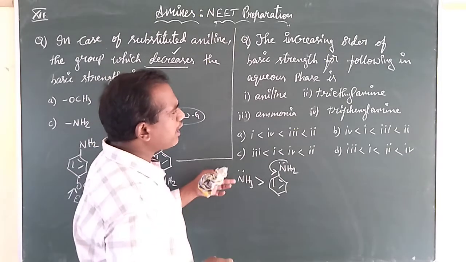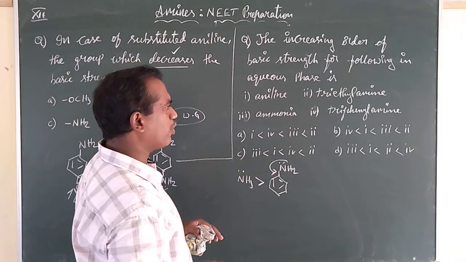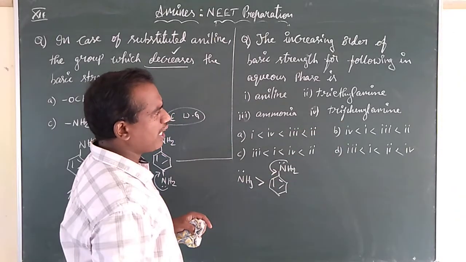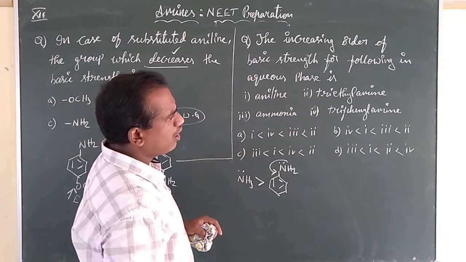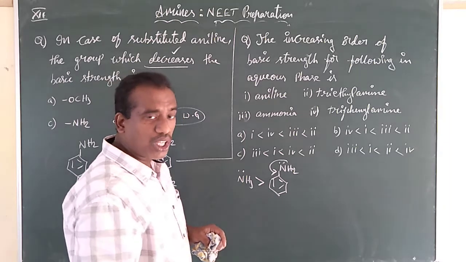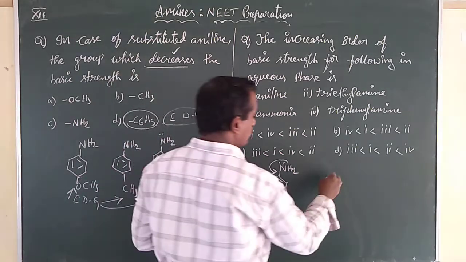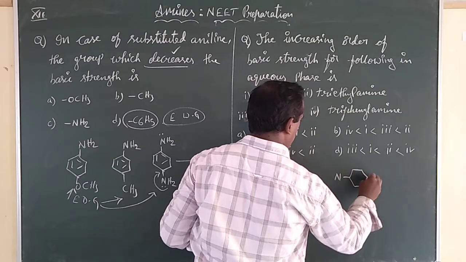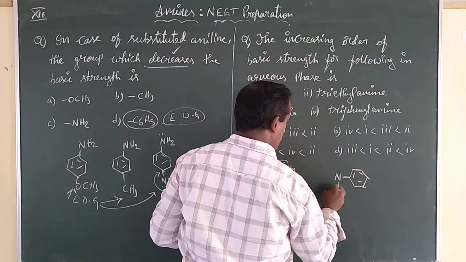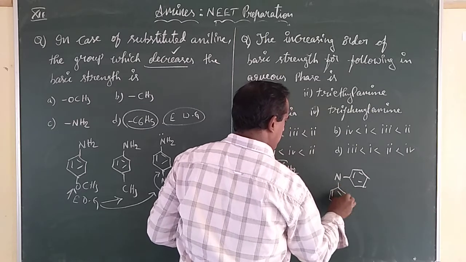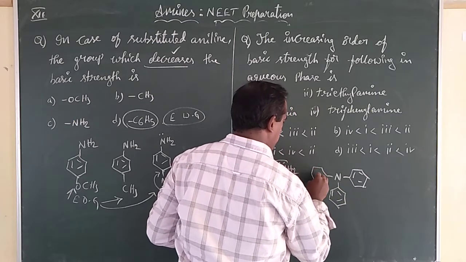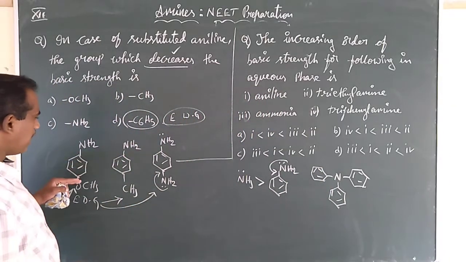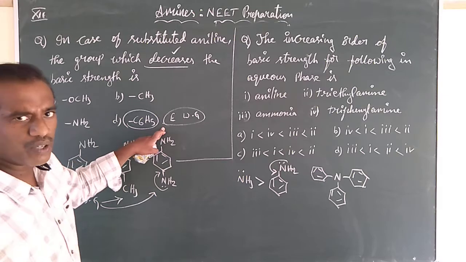Now, greater than ammonia. We have one more option, triphenylamine. Means what? One nitrogen is bonded to 3 benzene rings. If you observe clearly the point that we had learned in the previous bit, the phenyl group is an electron withdrawing group.